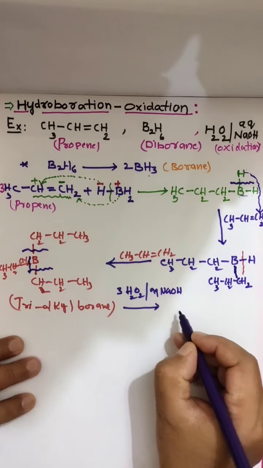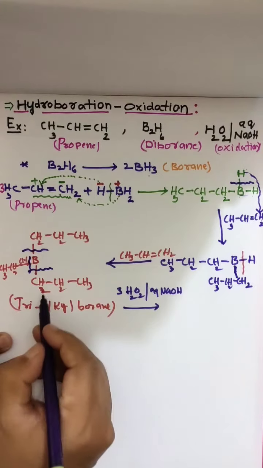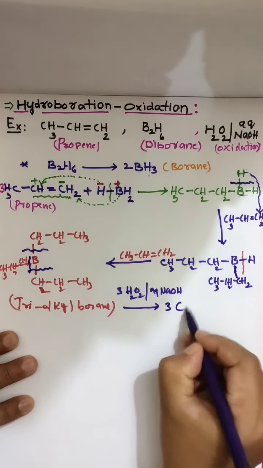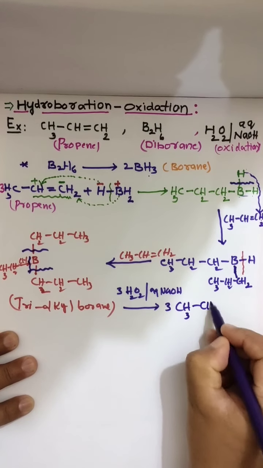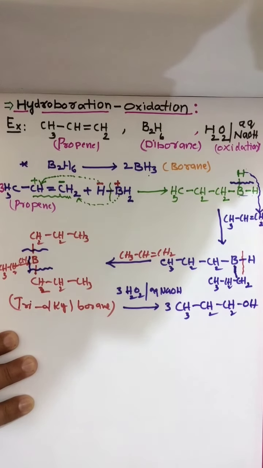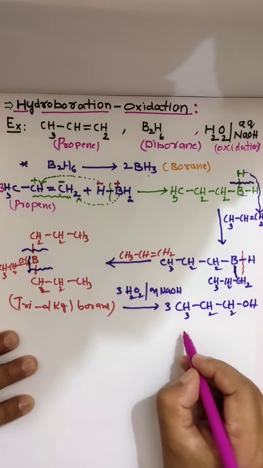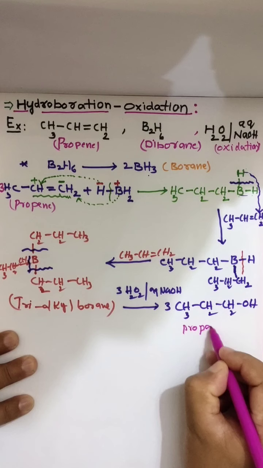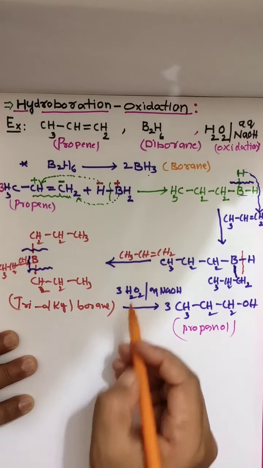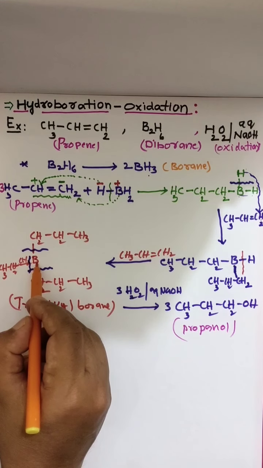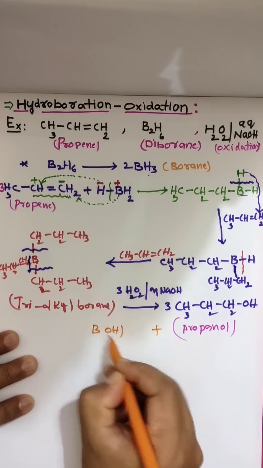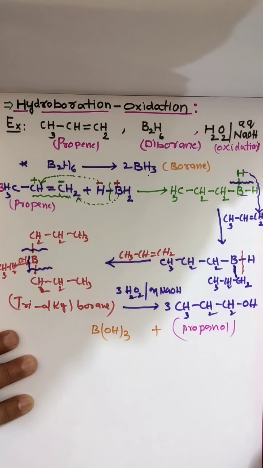Then you are getting boron. Clear? And 3 alkyl groups react with 3 OH, then you are getting propanol. The remaining 3 OH groups bond with boron, that is B(OH) thrice you are getting.